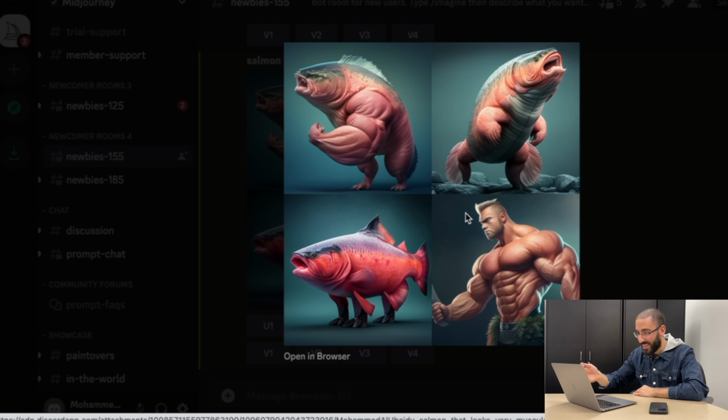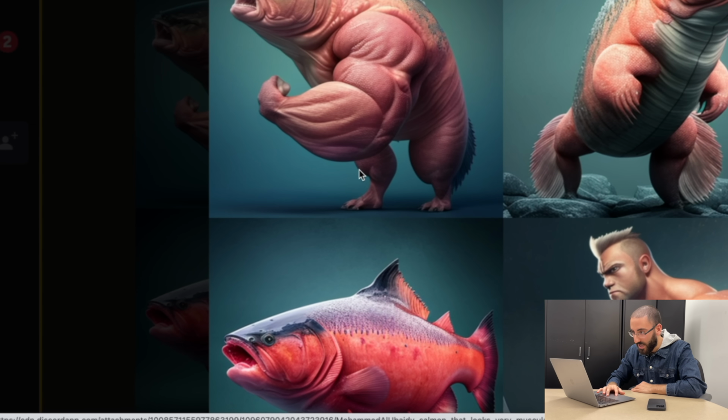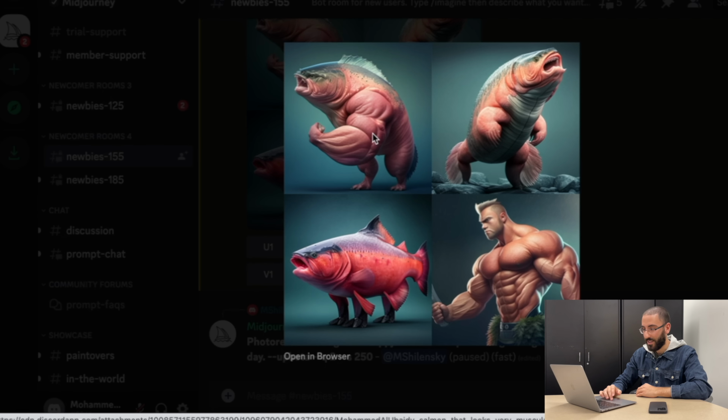So now we just wait. We just wait. And now look at this. Just look at this. Do you see this? Look at this jacked salmon. Midjourney is going to change the world, I'm telling you. This is amazing. Look at this jacked salmon.